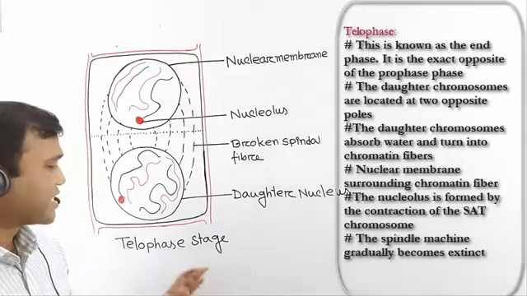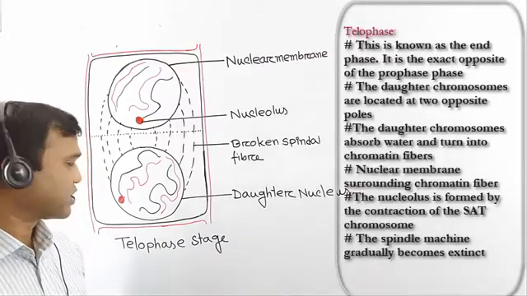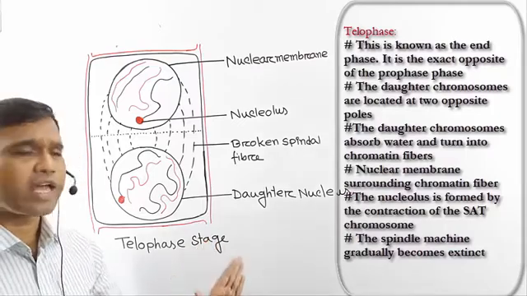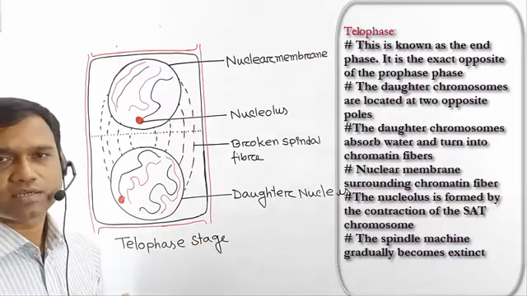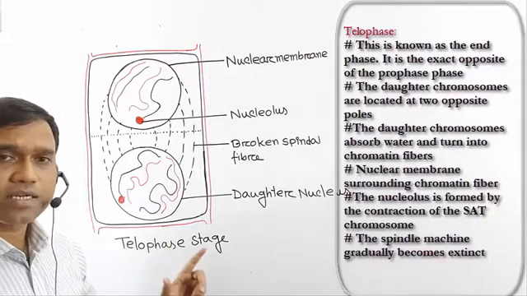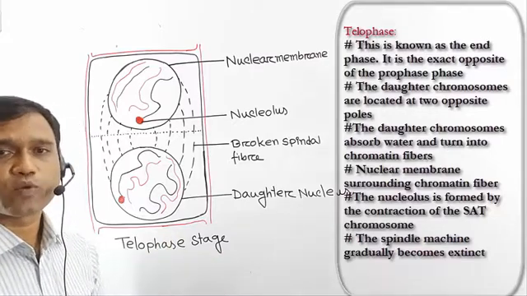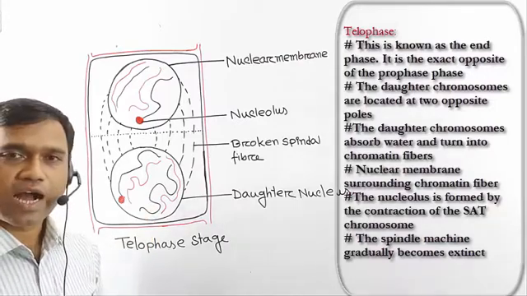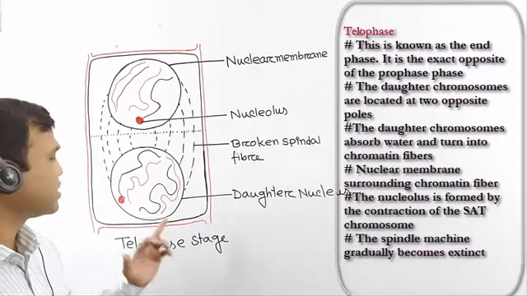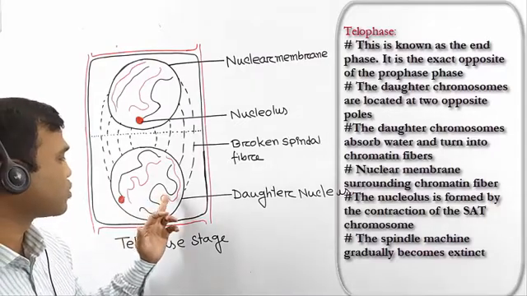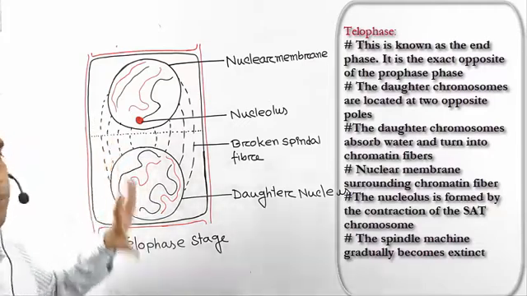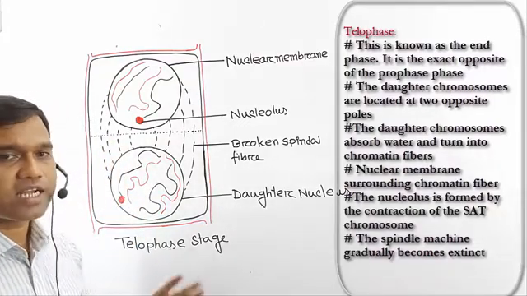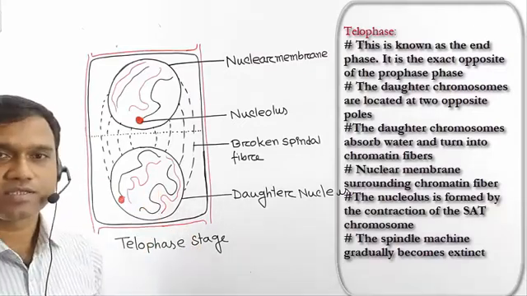The fifth stage of mitosis cell division is the telophase stage. This stage is also known as the end stage. It is the exact opposite of the prophase stage. The daughter chromosomes are located at two opposite poles. The daughter chromosomes absorb water and turn into chromatin fiber.